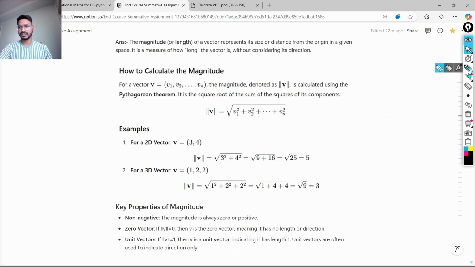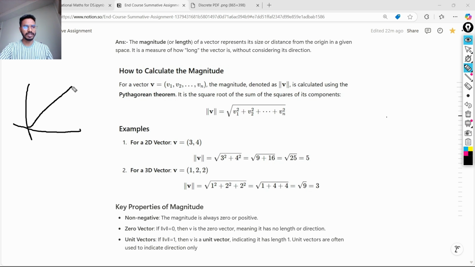So let's understand with the help of an example. So this is a graph, sorry for the bad drawing, and this is a particular vector. The distance is from the initial point, that is 0, 0, to its terminal point, which we can read as 3, 4. So this is a vector.